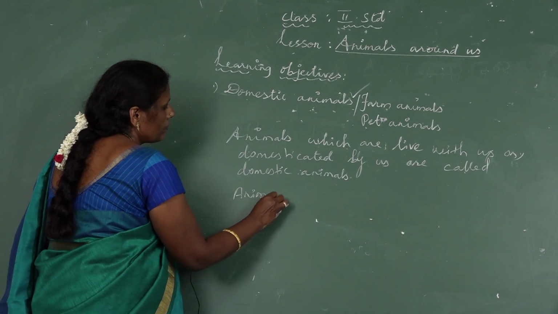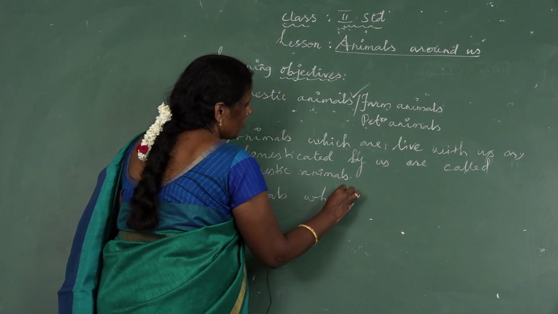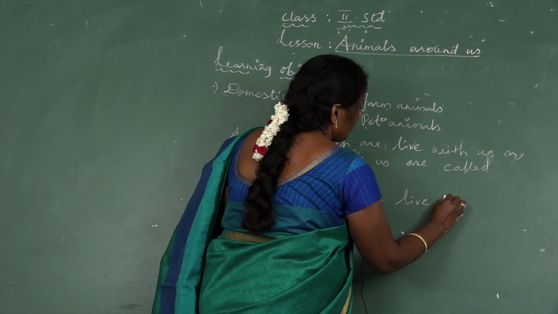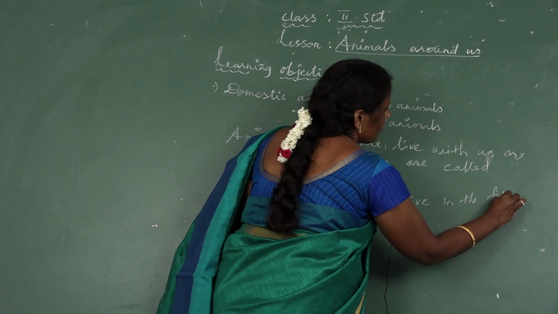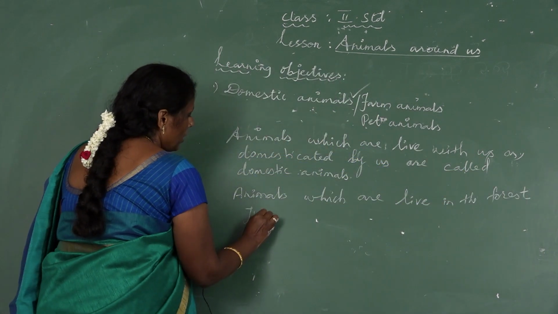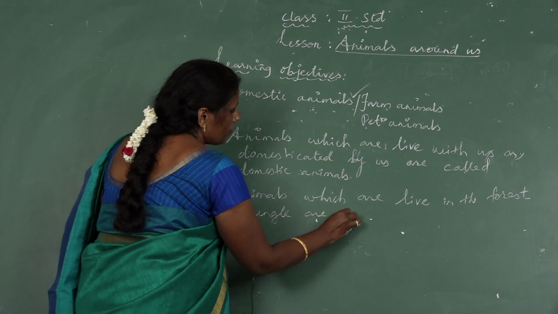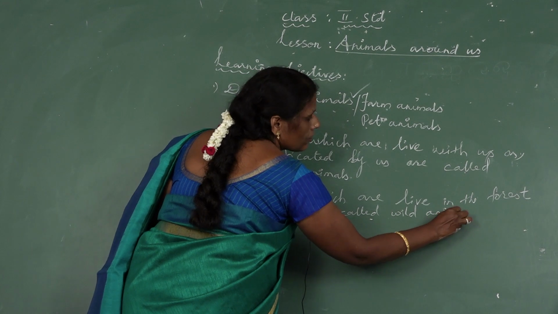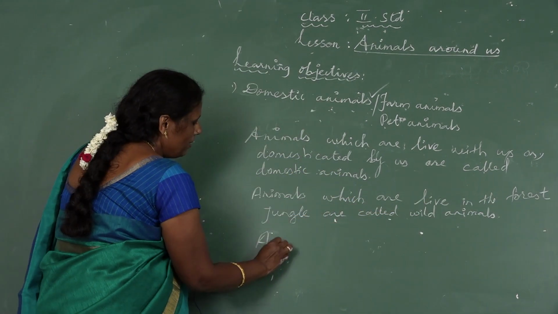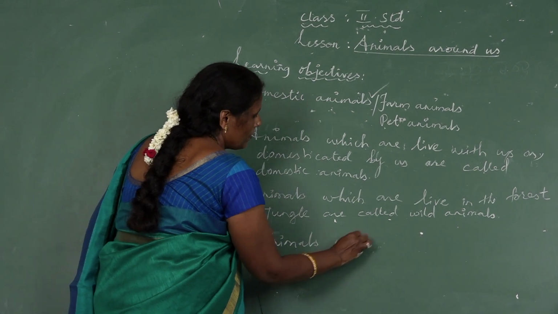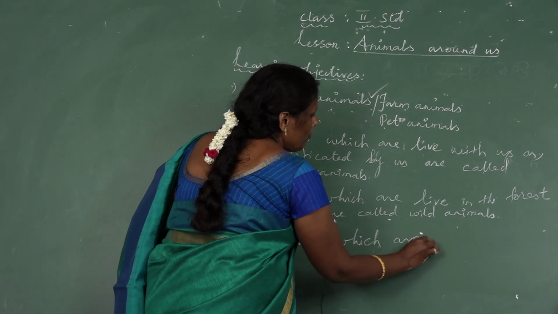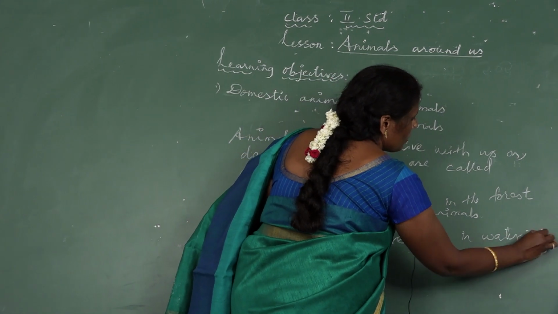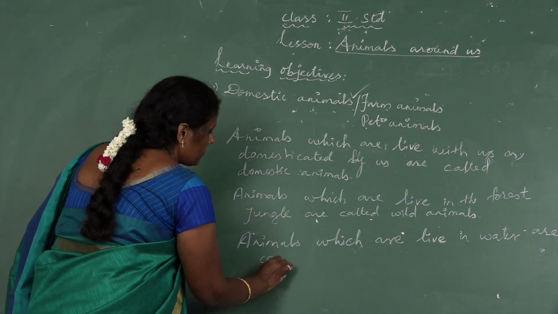Animals which live in the forest or jungle are called wild animals. Okay, animals which live in water are called water animals.